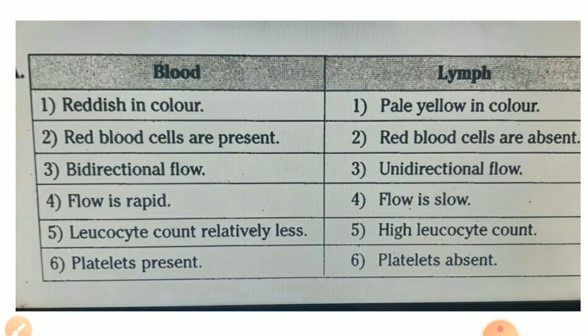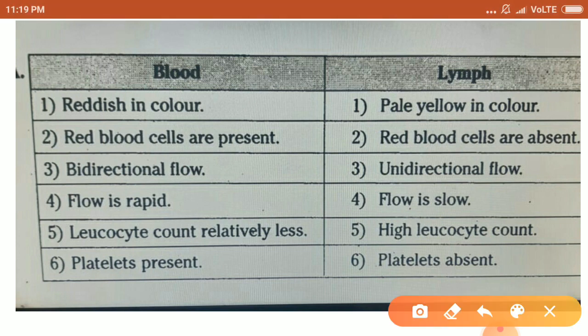Now, this is the slide about the differences between blood and lymph. Many times this question has been asked in the boards. What are the differences between blood and lymph? Blood is red in color due to the presence of hemoglobin, whereas lymph is pale yellow. In blood, red blood cells are present. In lymph, red blood cells are absent.